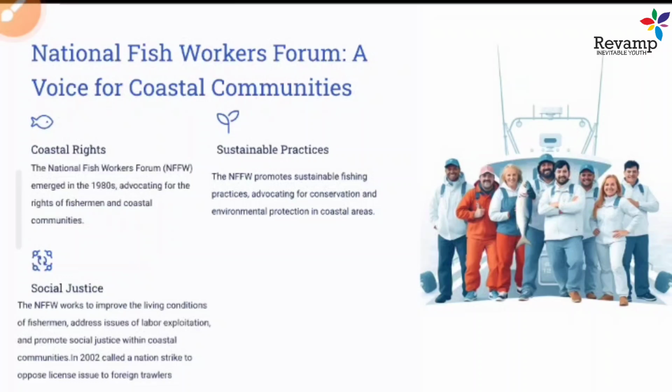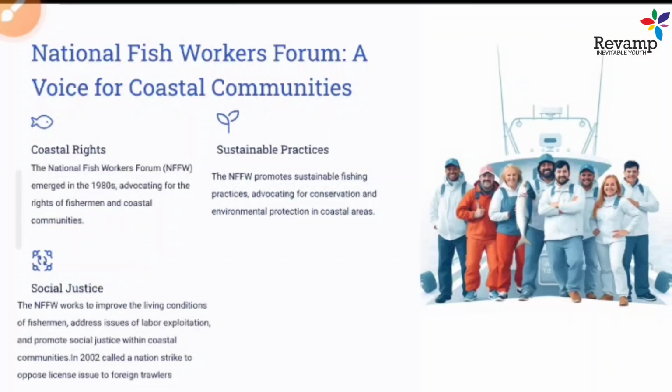So they started talking about their rights, and later in 2002 the National Fish Forum called for a nationwide strike to oppose the government move to issue licenses to foreign trawlers. Because if foreign trawlers came, it would create not only economic degradation but also danger to native livelihood.